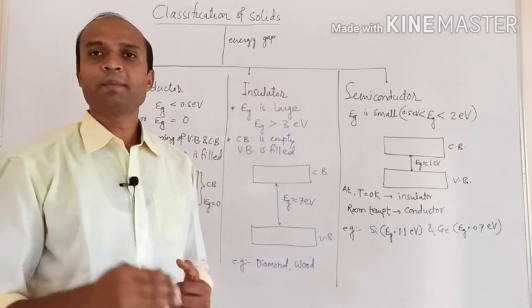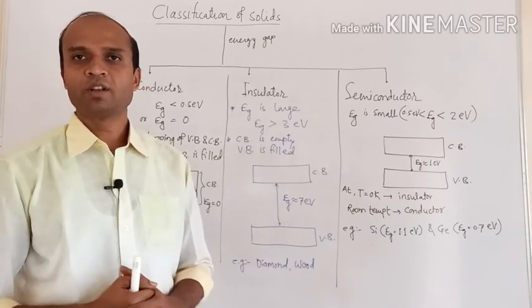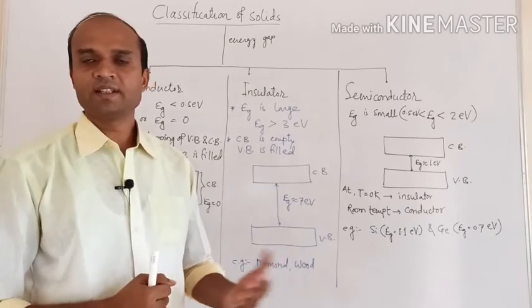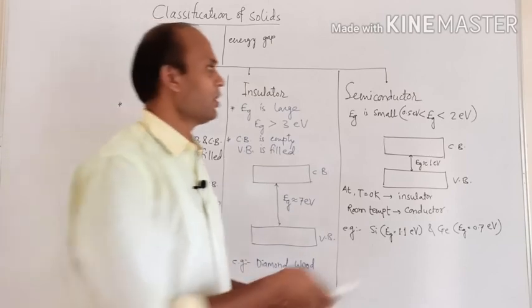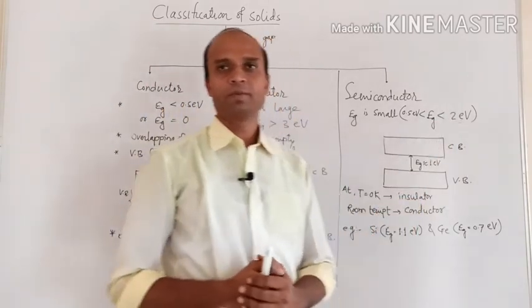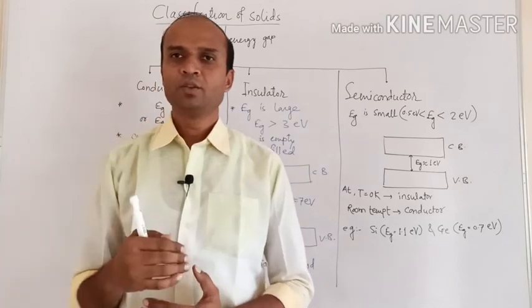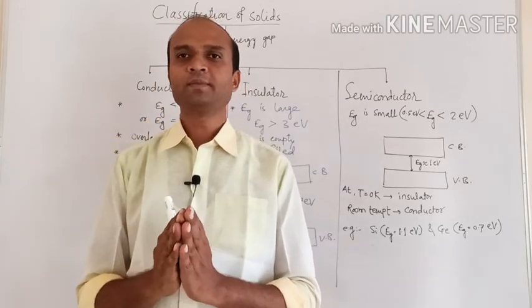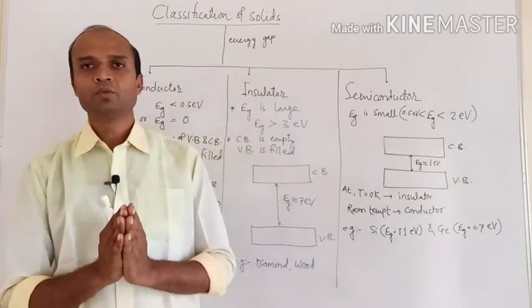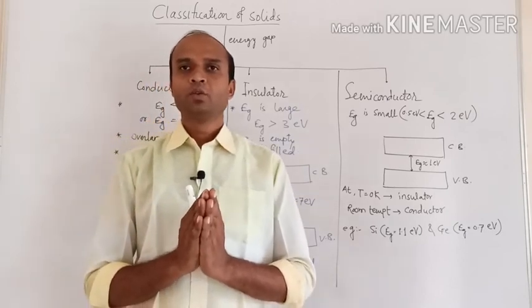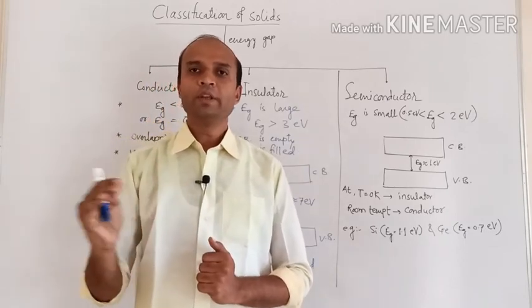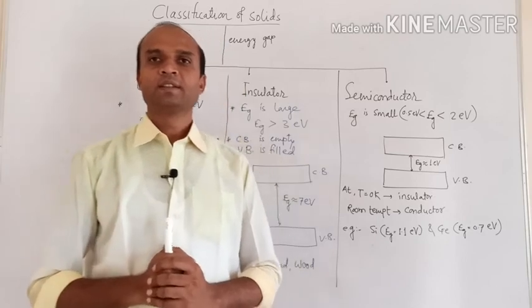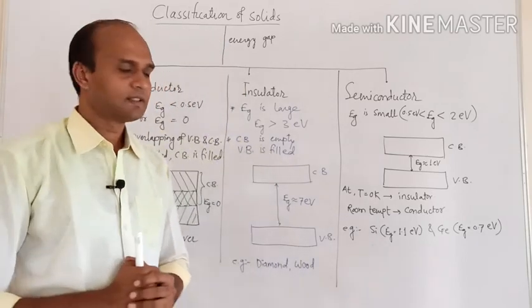So if the energy gap is above 0.5 electron volt and less than 2 electron volt, lying between 0.5 and 2 electron volt, then such solids are called semiconductors.